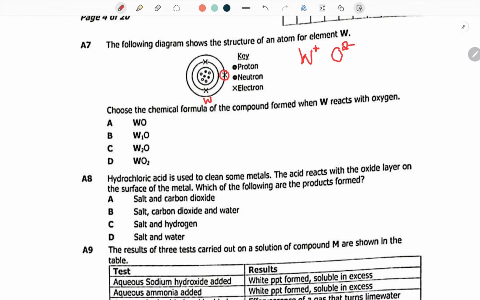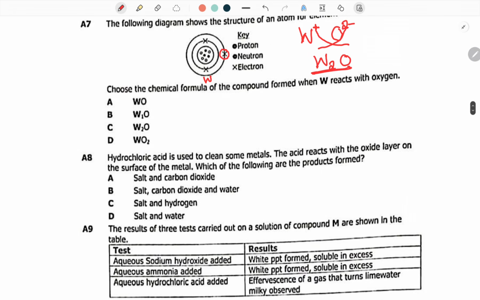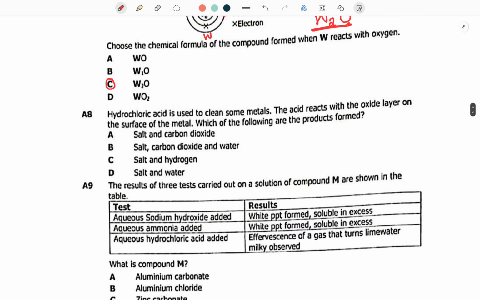This we already know. So, this one will come this side, this one will come this side. W is going to be W2, then oxygen. This is how your formed molecule is going to look like. And that makes our answer C. Okay, so this one was actually very simple. You just needed to show how a molecule is actually formed.